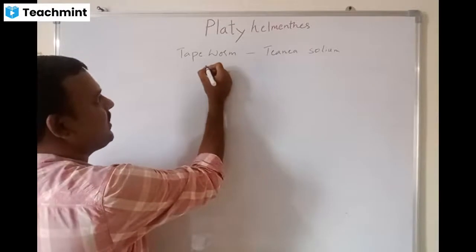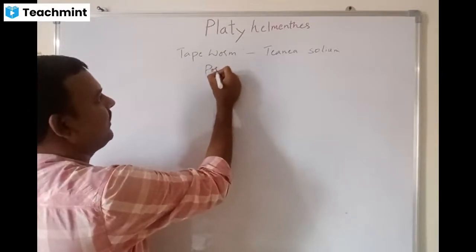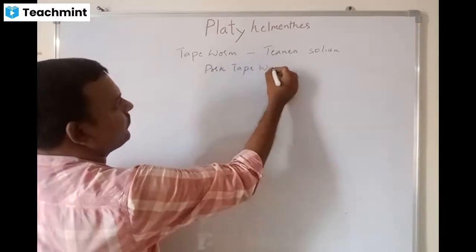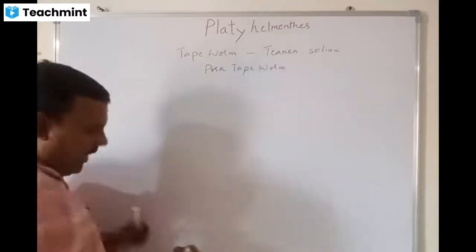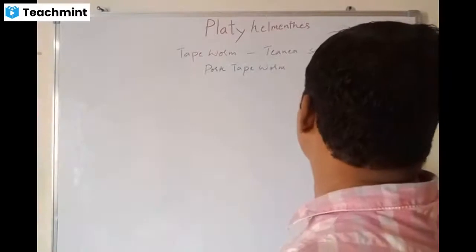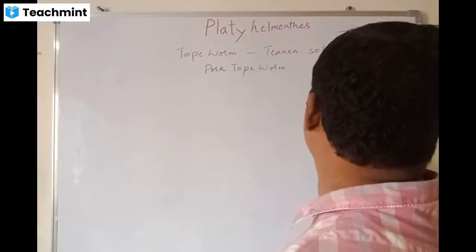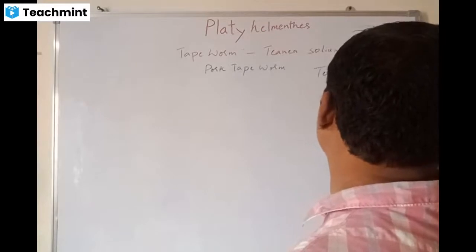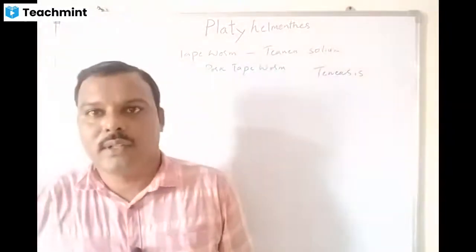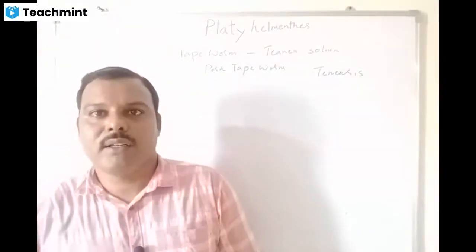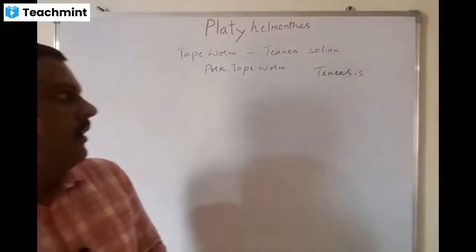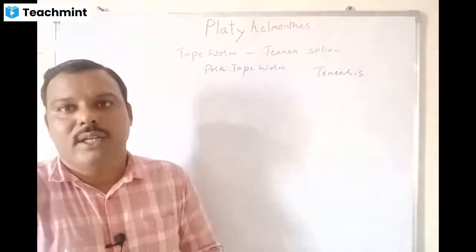So that's why it is also called pork tapeworm. And the disease caused by Taenia solium we call taeniasis. Taeniasis causes gastric cramps, bleeding from the stomach, etc. It is also a dangerous disease, and it infects through contaminated pork meat.